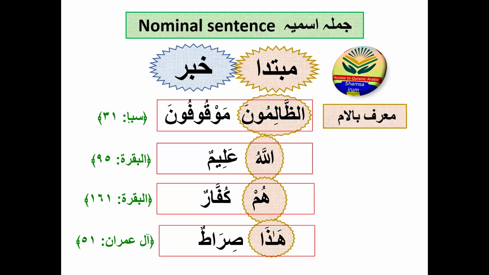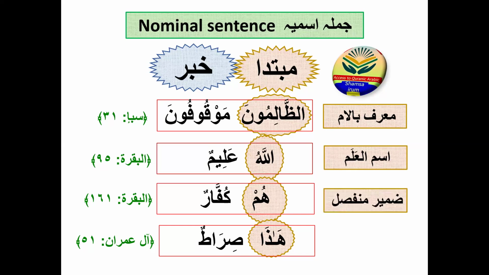Al-zalimuna is marifa because it is mu'arraf bilam. Allahu, lafzul jalala, is marifa because it is ismu alam. Whom is a marifa because of its ism damir, and hada is ism isharah. So we covered all these types of marifa as a mubtada, and the rest three I already told you we will cover later on, inshallah ta'ala.